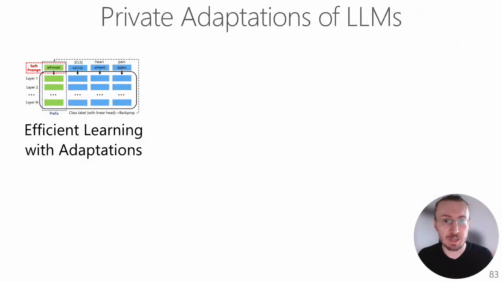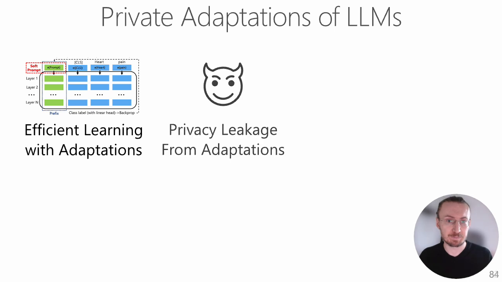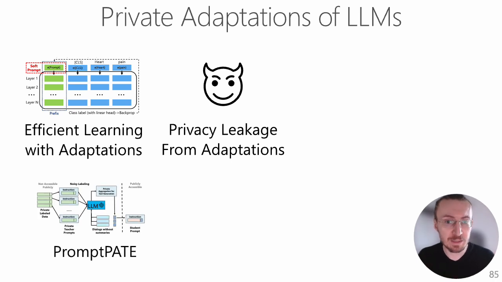So to summarize, we learned that we can perform an efficient adaptation of LLMs, for example with prompts. We can use either soft prompts, prefix tuning, or discrete prompts. Then we observed that LLM adaptations might leak private information about our sensitive data. We showed how to do it, for example, using membership inference attacks. On the other hand, prompt Pate allows us to protect our private data for discrete prompts by leveraging an ensemble of private prompts and using the noisy argmax mechanism in the Pate framework.